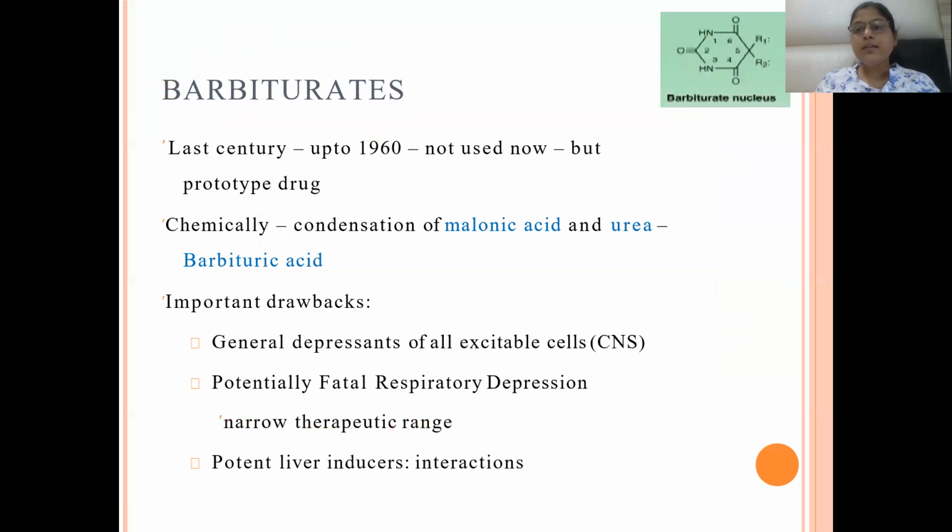Now, first of all, I will discuss barbiturates with you. They were used last century, up to 1960, and are not used now, but they are the prototype drug.